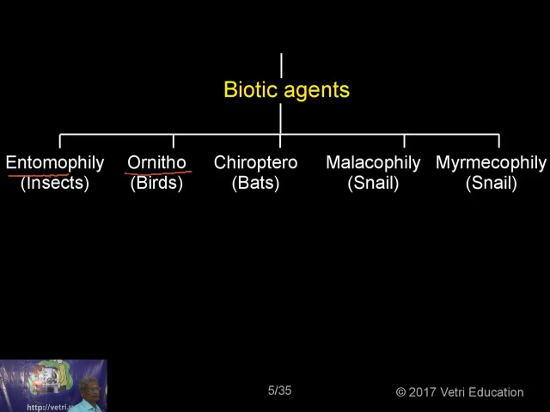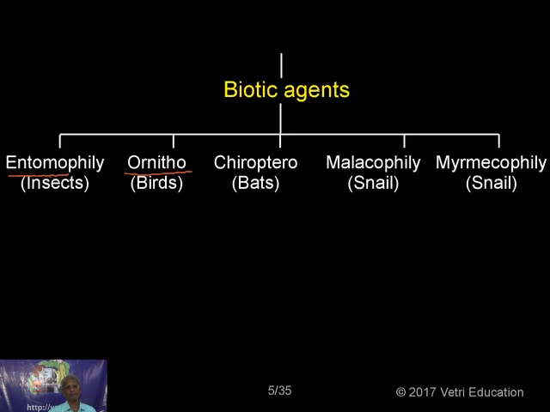Ornitho, do you know the word ornitho? Ornitho means birds. Ornithologist. You know, in Pondicherry University, there is a separate department where they study birds, ornithology. The best ornithologist in the world, Salim Ali, you must be knowing. The ecology department itself has been named after this great scientist, the Salim Ali School of Ecology, they call it.